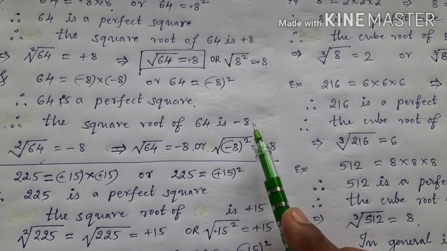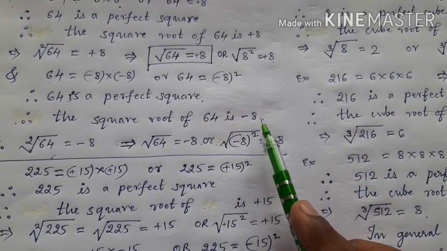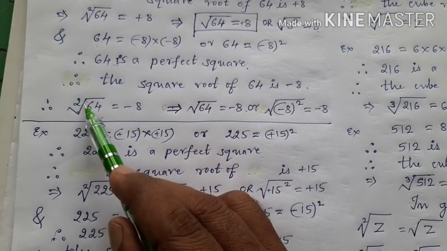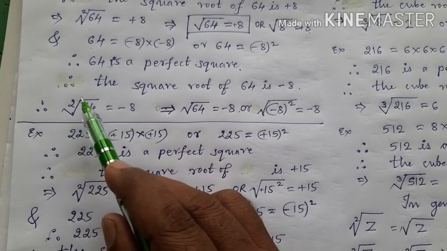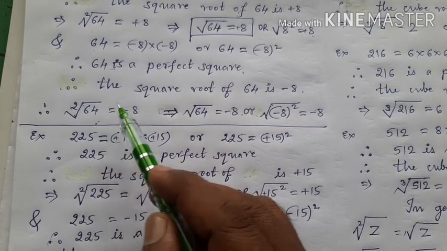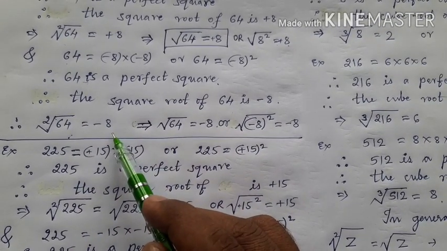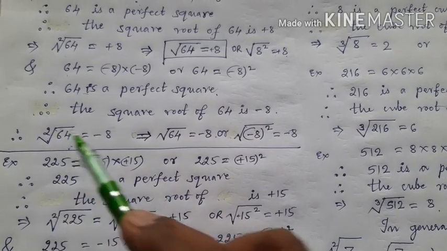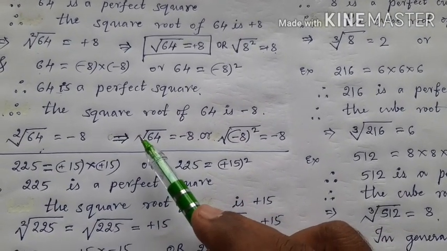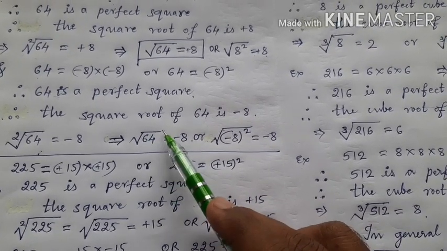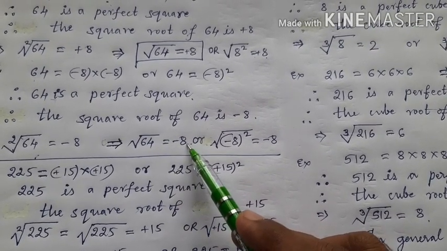In statement form, can we write it in symbolic form? See here, 2 means square, this means root. Square root of 64 is equal to minus 8. But this 2 is omitted, it need not necessarily be mentioned. That is why I can simply write root of 64. It is also read as square root of 64 is equal to minus 8.